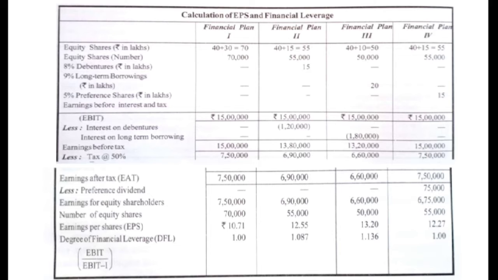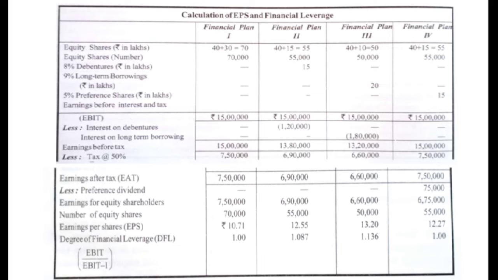Then the second plan is to raise equity capital worth rupees 15 lakhs and 8% debentures of 15 lakhs. So there is existing equity share capital of 40 lakhs plus new share capital 15 lakhs, so that comes to a total of 55 lakhs. Then under the third plan, the company is planning to raise rupees 10 lakhs in equity share capital and the remaining 20 lakhs in 9% long-term borrowings.